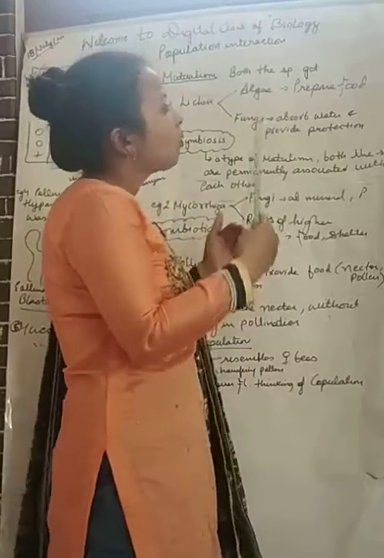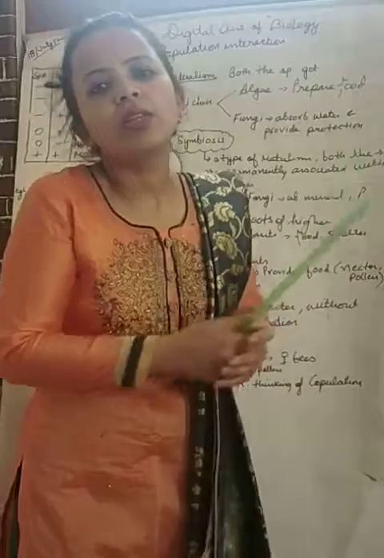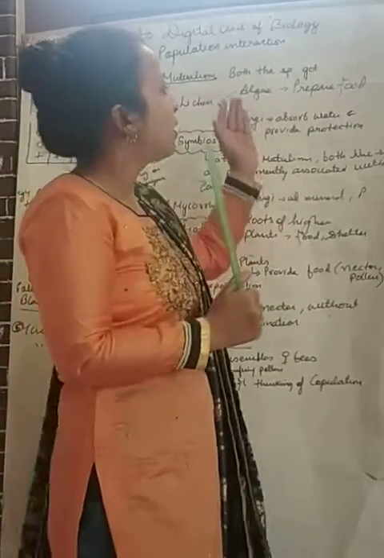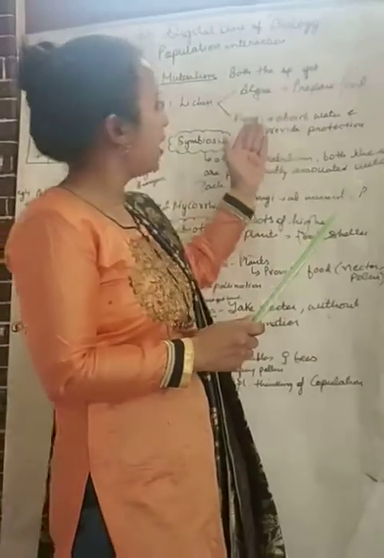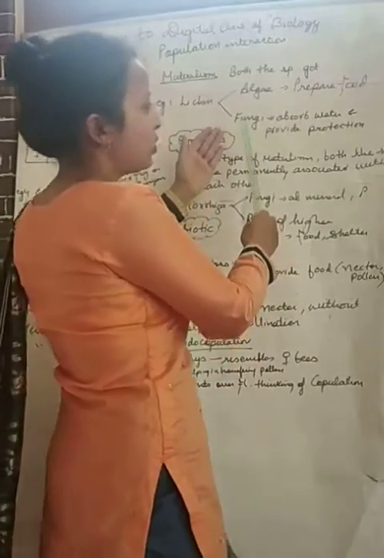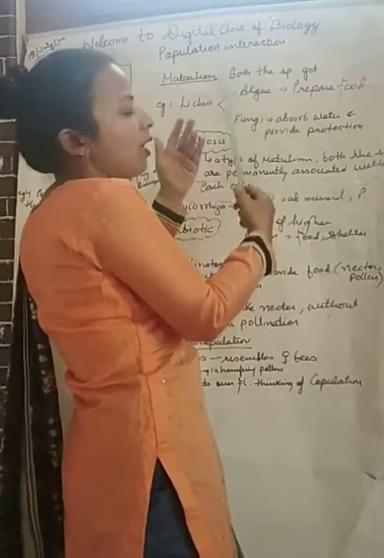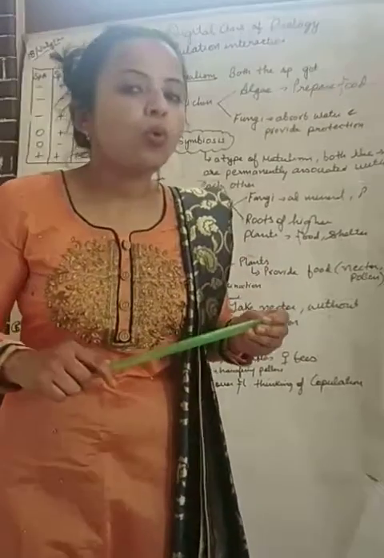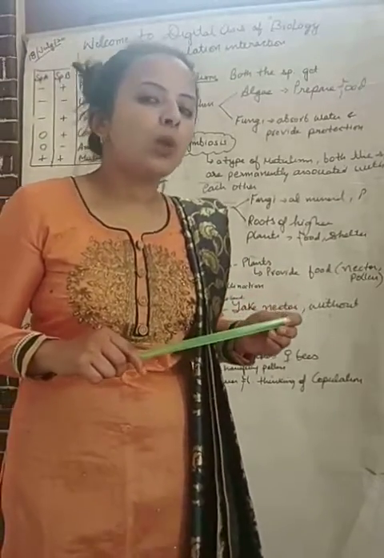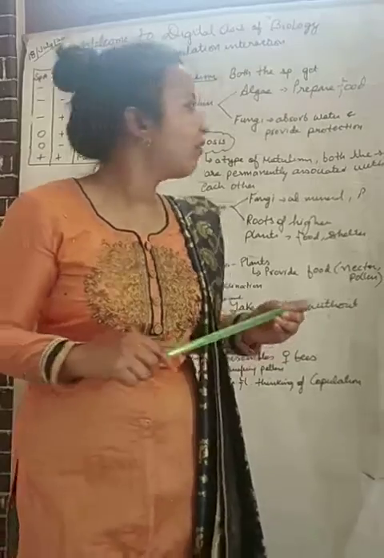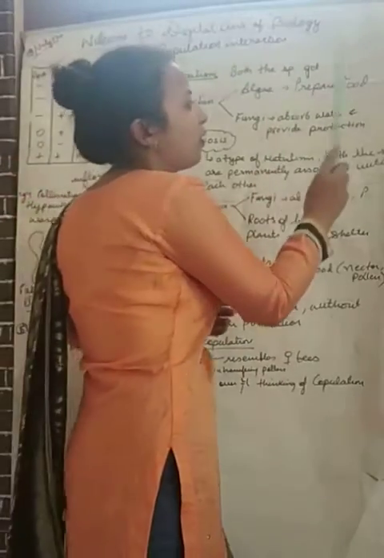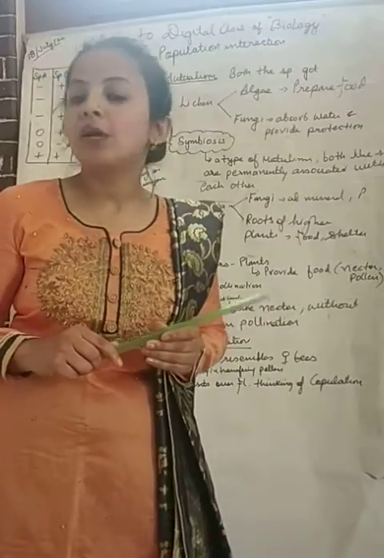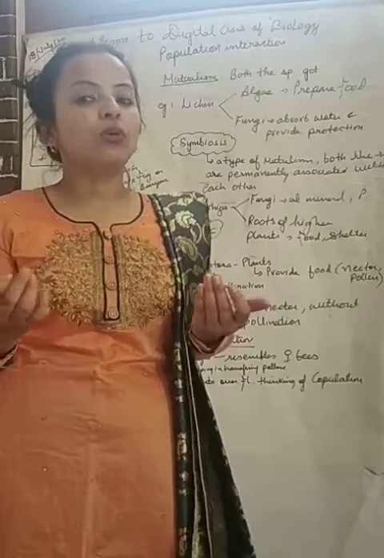So why are they associated with each other? What makes them associate with each other? Dear students, there is a need of algae and fungi. They need each other. In what way do they need each other? Students, we know that algae are photoautotrophic. Photoautotrophic means they can prepare their food by themselves. So algae prepare food, and fungi are heterotrophic, meaning they can't prepare their food but need food to survive.